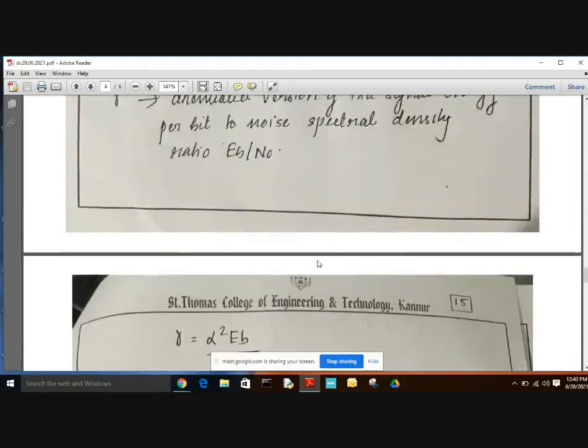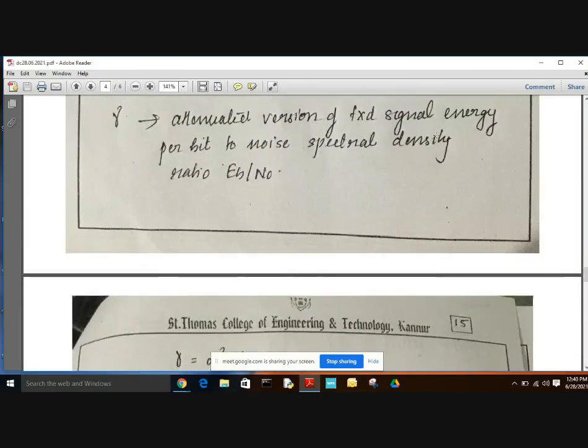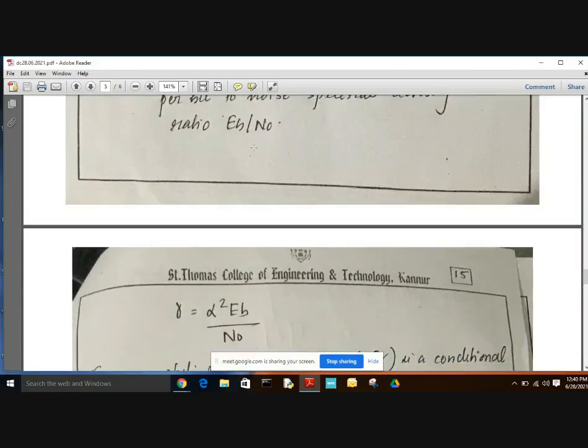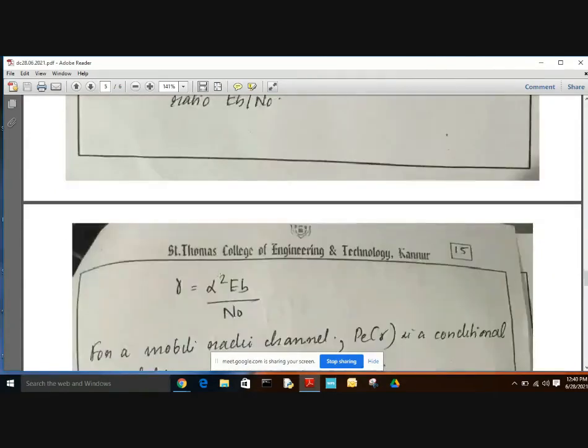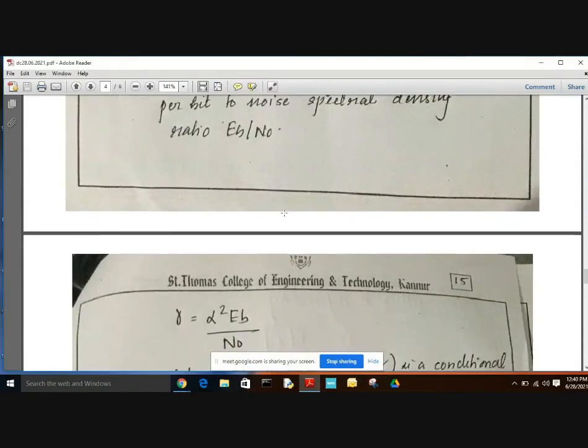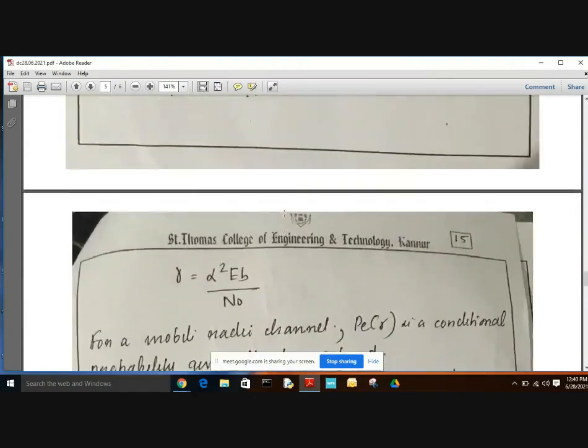The value of gamma: we have the attenuated version of the transmitted signal energy, so we have the attenuation factor also, which is given by alpha squared. So basically gamma is alpha squared into Eb by N0, that is the attenuated version of transmitted signal energy per bit to noise spectral density N0.